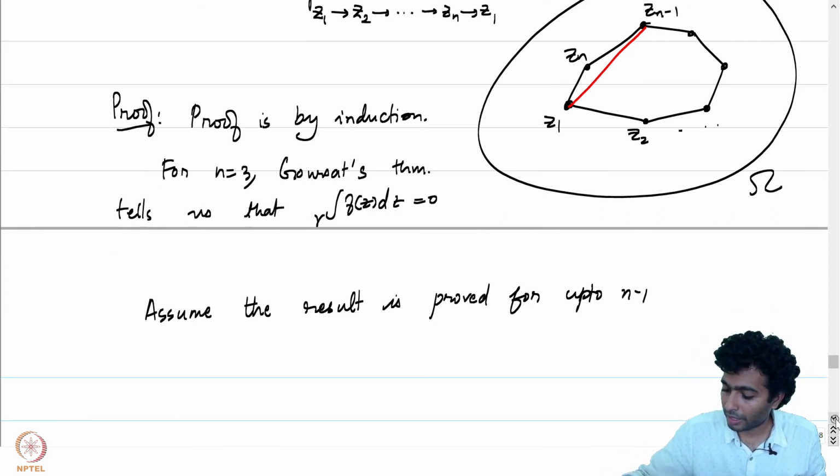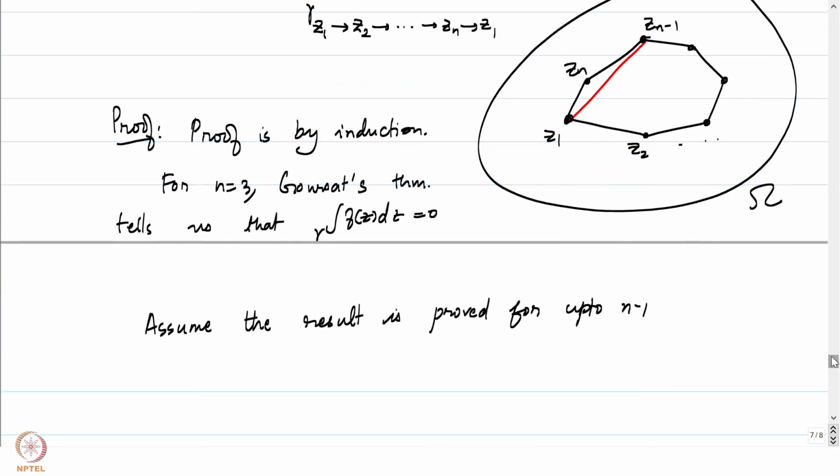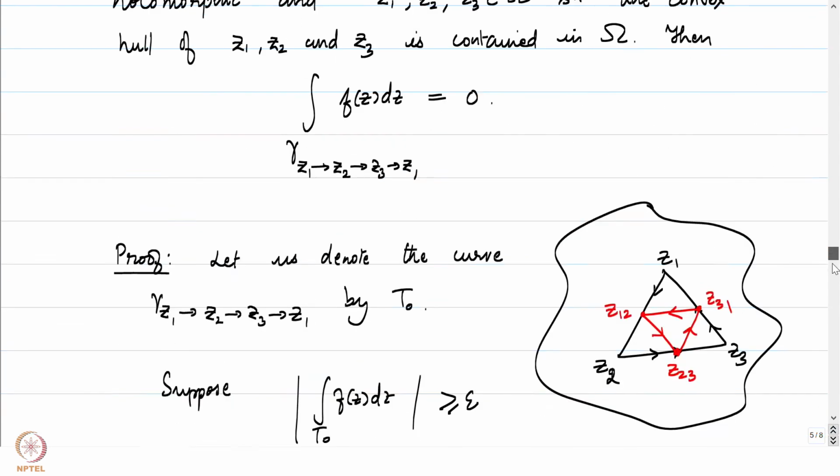And by using the usual properties of the integral over polygonal paths, all through I've used this crucially: the integral over gamma z1 to z2 to z3 to z1, that polygonal path, is a concatenation of straight lines. So we can split it up and write it as the sum of the integrals over these straight lines. That has been used crucially all along. We will use that yet again to conclude here.